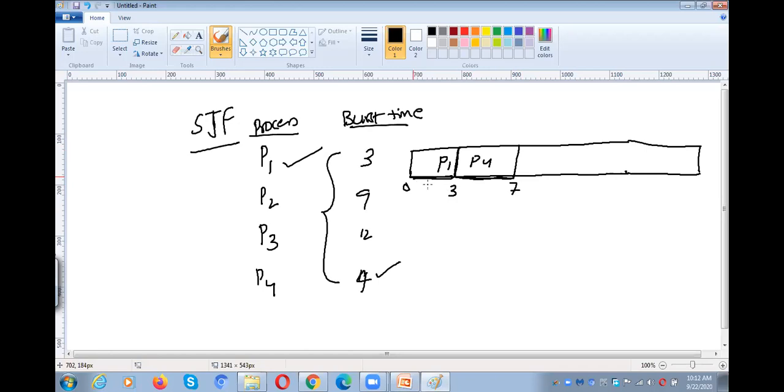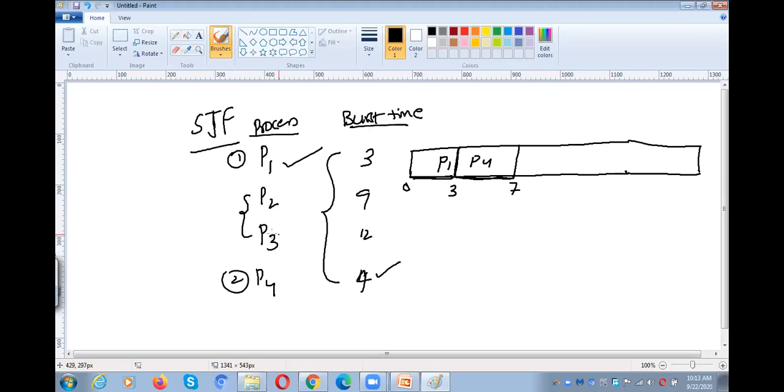So this portion needs to be small. And it is 4, that means it is a little bit more. This portion needs to be a little bit more.